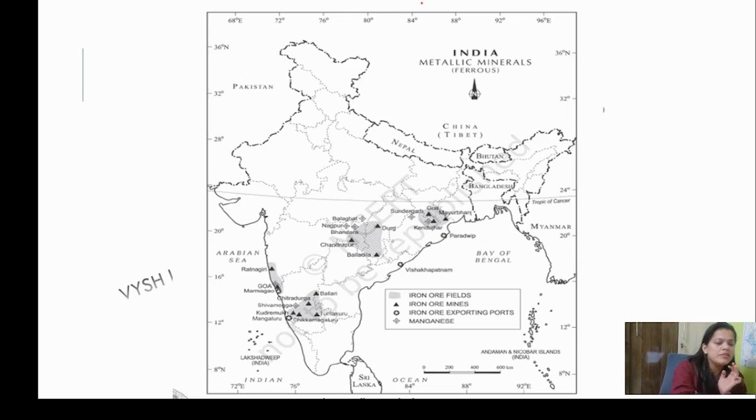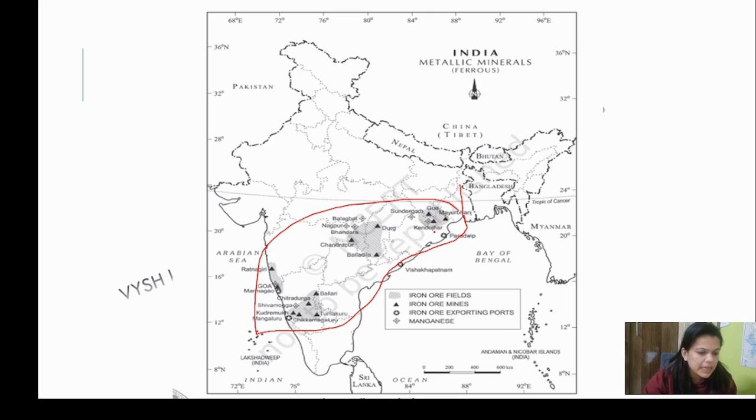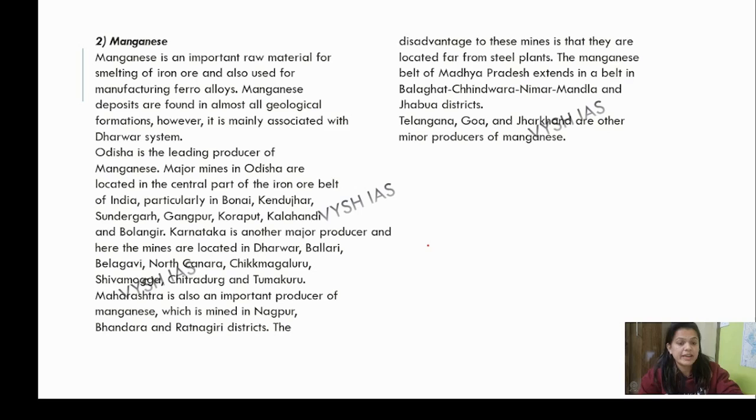All right, we have talked about iron and its belt. These were the locations, some are mines and some are exporting ports. You have to draw like this. Don't rely on these maps. That's my advice to you.